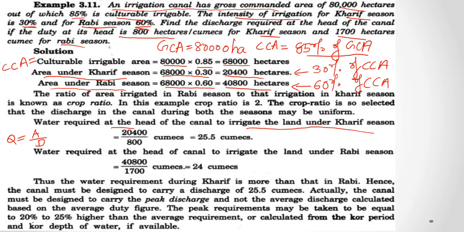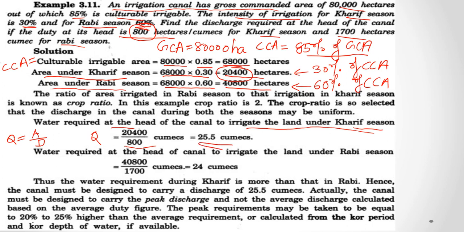For Kharif season, Q is equal to the area under Kharif season, 20,400 hectares, divided by the duty for Kharif season, that is 800. Therefore 20,400 by 800 is equal to 25.5 cumecs.